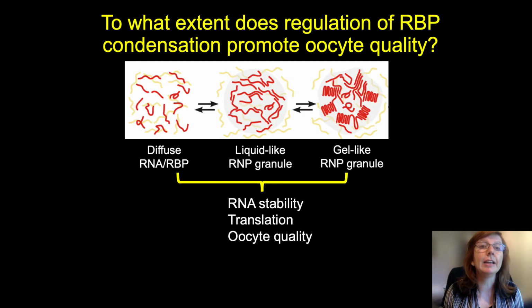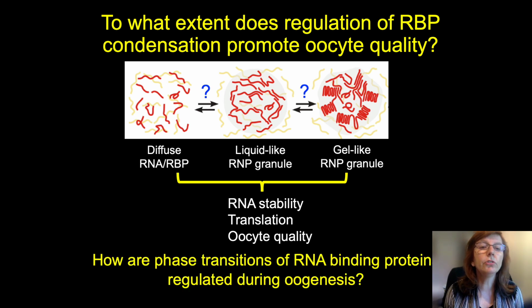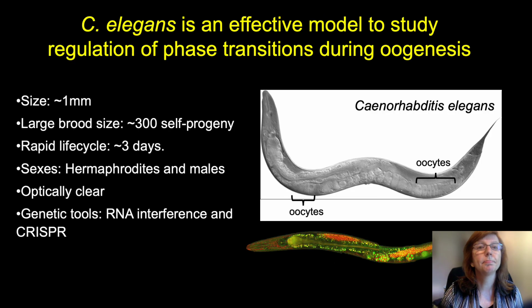Ultimately, we'd like to understand to what extent regulation of condensation promotes oocyte quality. Does it impact RNA stability and translation and ultimately oocyte quality very broadly? And as a step towards understanding and addressing this question, my lab has been using the genetic model system C. elegans to characterize how phase transitions of RNA binding proteins are regulated during oogenesis.